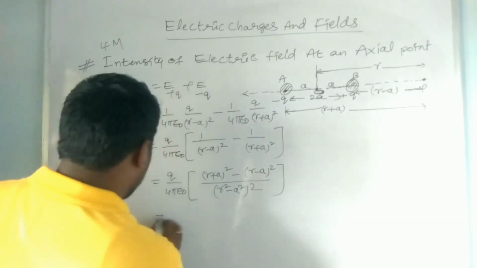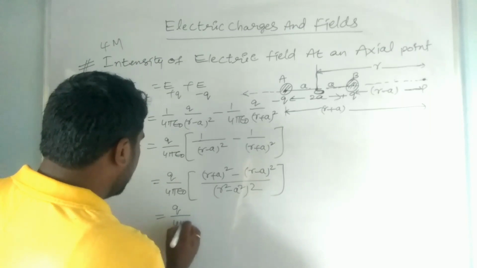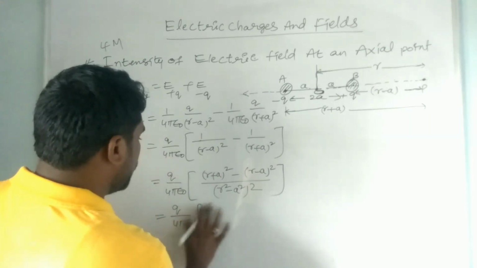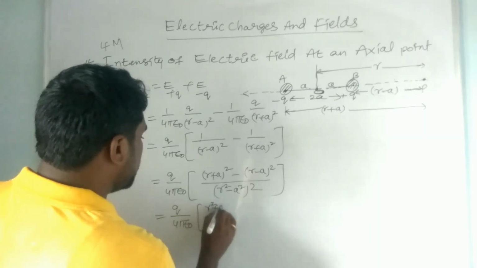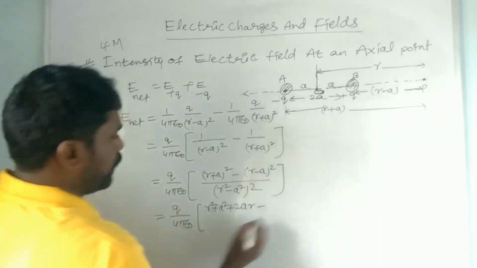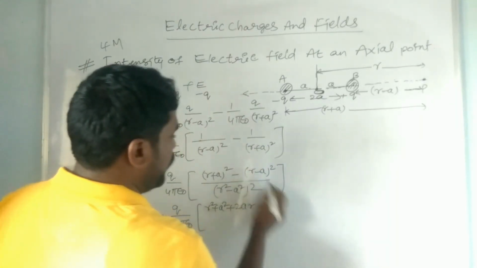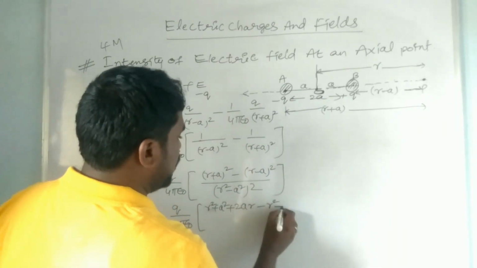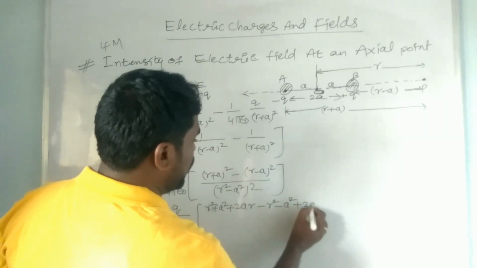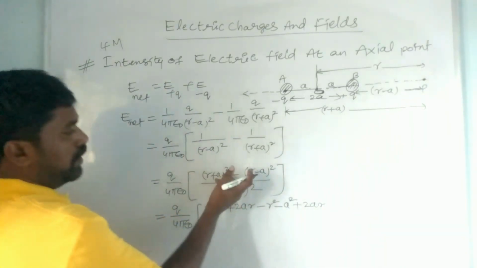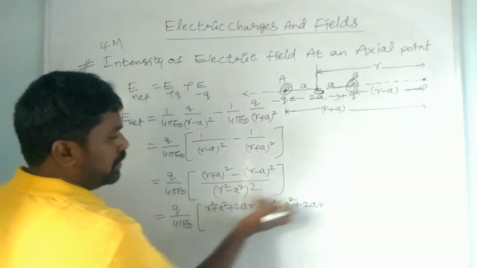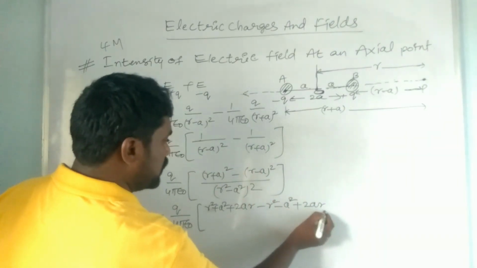So let it be simplified. It is Q into 4 pi epsilon naught, (a plus b) whole square. It is equal to r square plus a square plus 2ar minus r square minus a square minus 2ar, it is plus 2ar. So actually r square plus a square minus 2ar. So minus will be multiplied with them. Then you have to get this one.